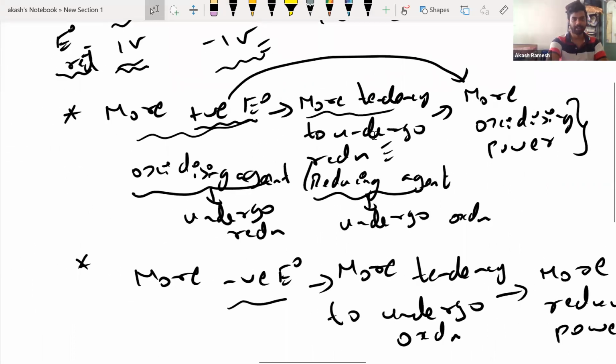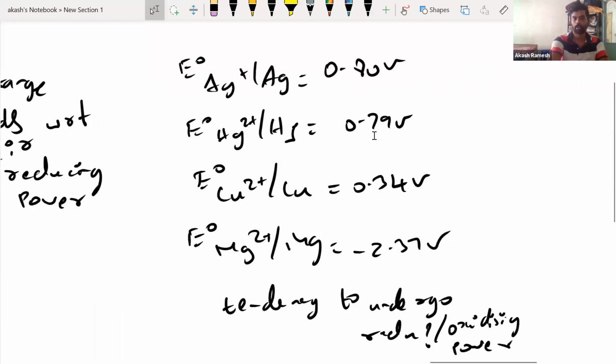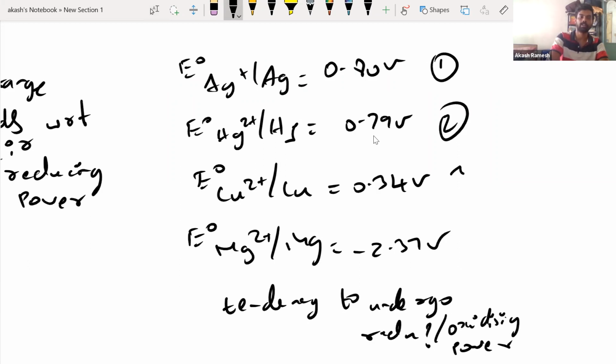Now if this question is about undergoing reduction, I have to choose the maximum positive value. This is 1, this is 2, this is 3, and obviously this negative value is going to be 4. Whatever order they have given, that is the order of tendency to undergo reduction or oxidation.